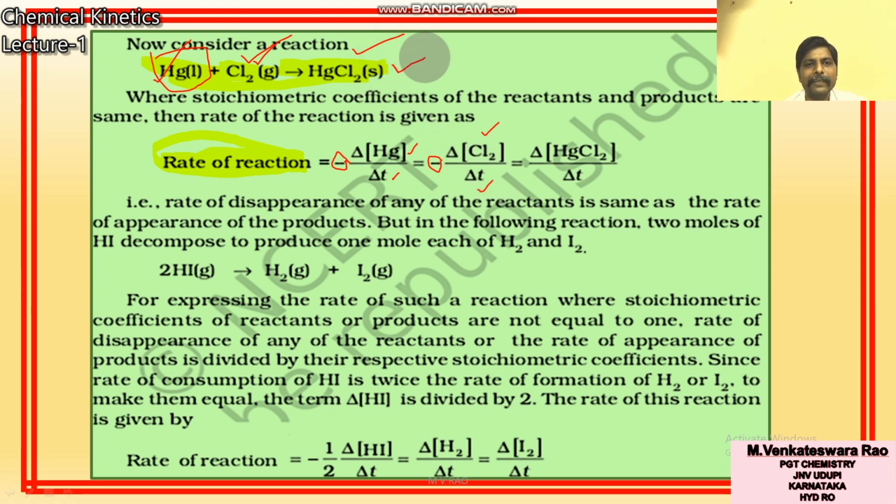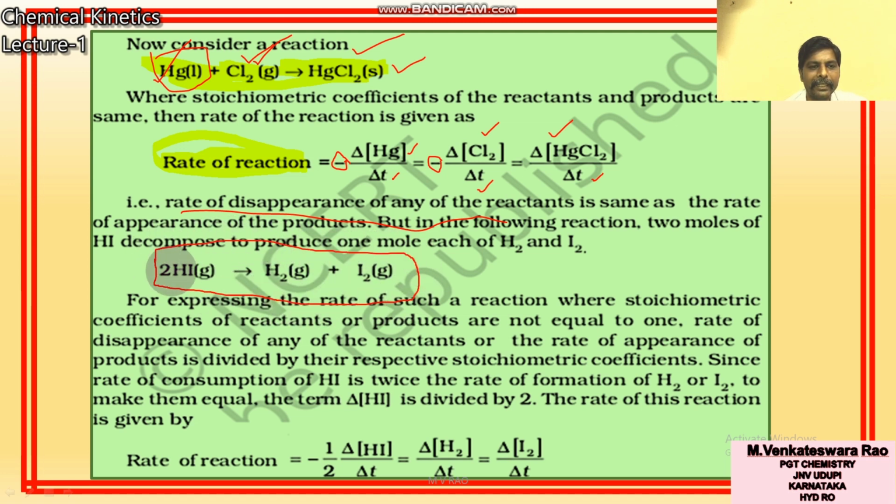If you express rate with respect to HgCl2, the rate is plus, not minus, because it is a product: change in the concentration of HgCl2 by change in time. Whether you express rate with respect to Hg, Cl2 or HgCl2, all give the same value. The rate of disappearance of any of the reactants is the same as the rate of appearance of the product. Okay, you will take the second example. This is one more reaction.